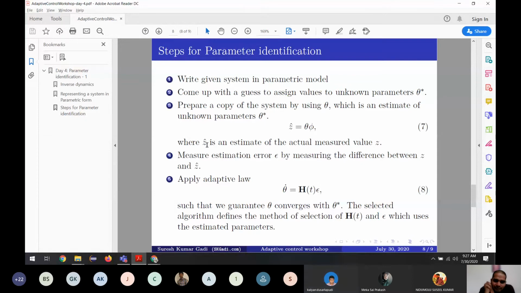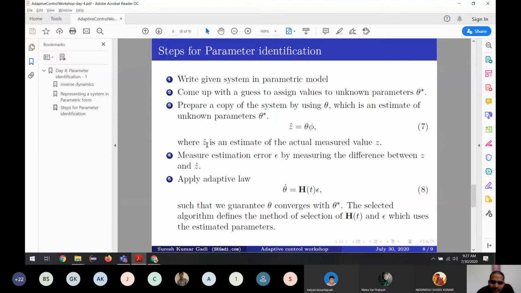We have to keep remembering the alphabets here, the variables, because we're going to introduce more and more variables, so let's not forget. The theta star is the unknown variables, or the ones which we want to know. All the unknown variables are theta star.